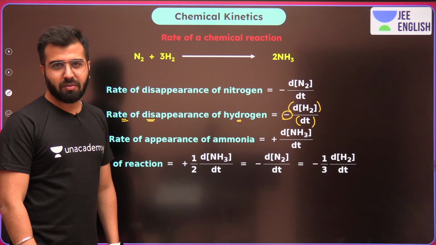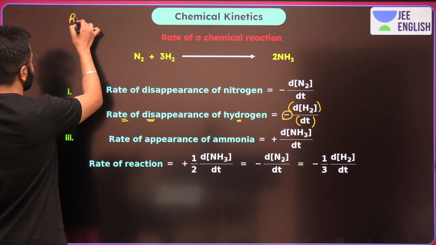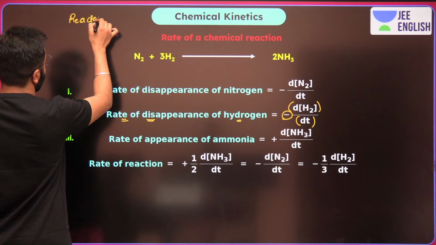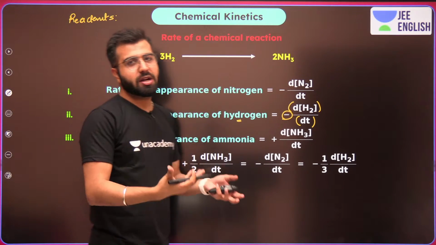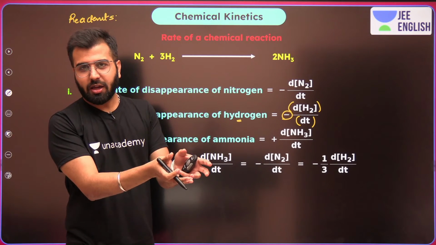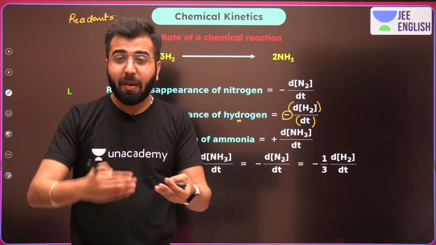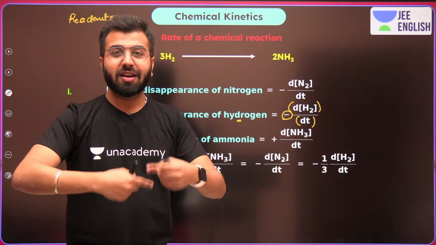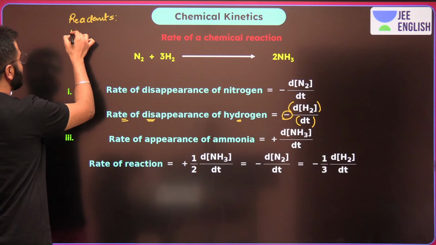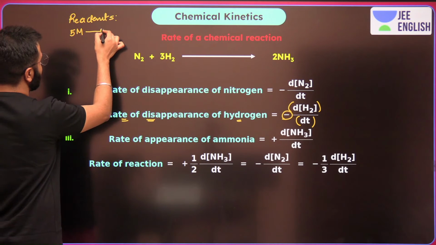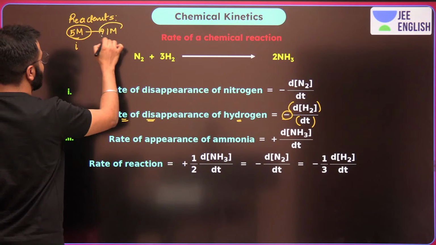Yes, because you should remember, it's always going to happen. Whenever we talk about reactants, they will always have a higher quantity, some extra quantity, let's say 10 molar, 20 molar, 5 molar, 1 molar, whatever number. But as time goes on, their concentration always decreases. Let's say from 5 molar to 1 molar. This is the initial concentration, and this one is final.